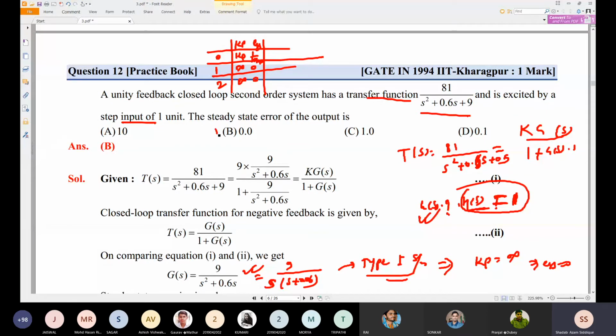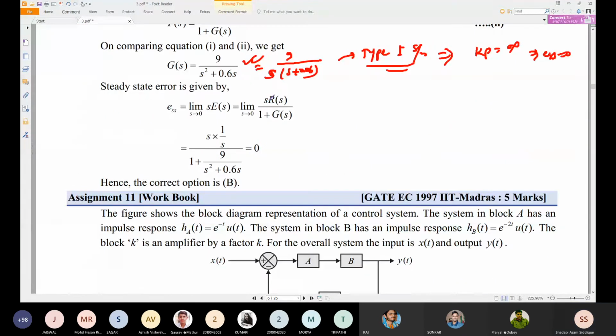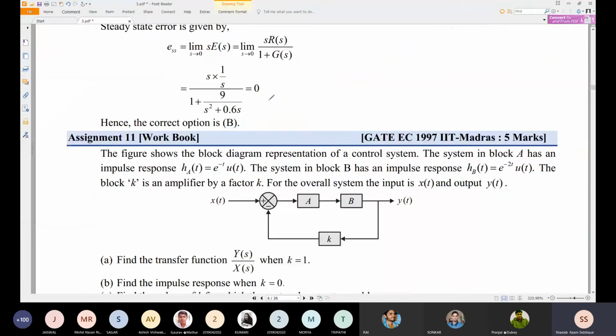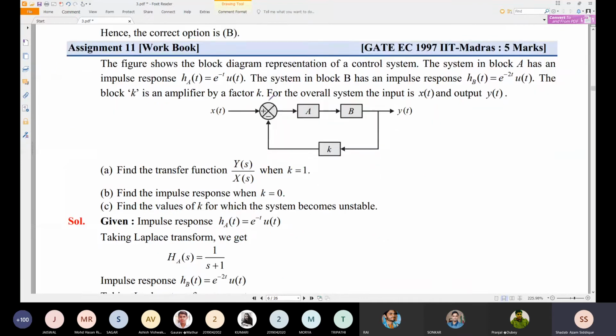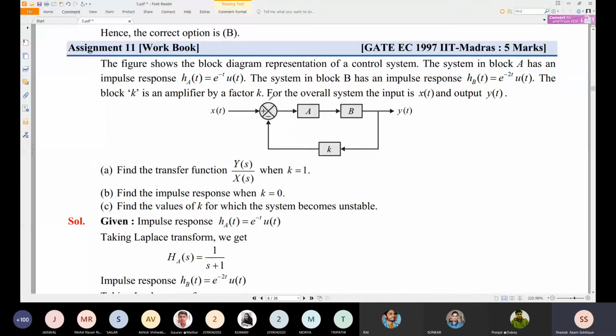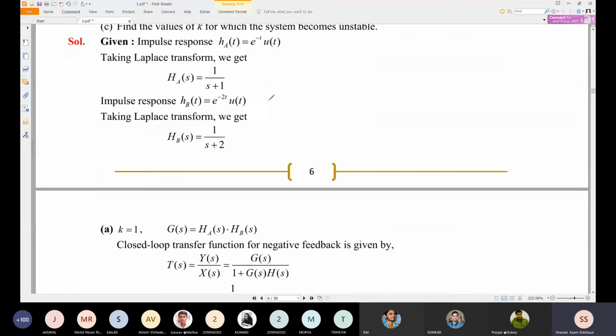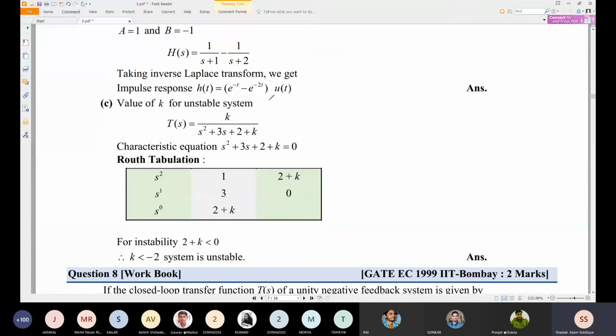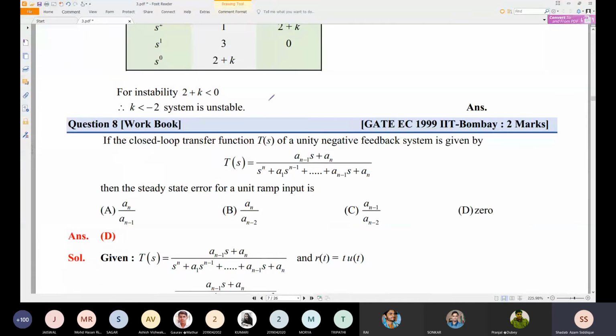Okay, you can find it directly also, or you can substitute from this method: ess is equal to limit s tending to 0 of s E(s), if you are not remembering the table. Okay, this is the 5 marks problem, so please go through this. This is also a very easy problem. I don't have much time to cover all these, so I'll try to focus on the 2 marks problems.